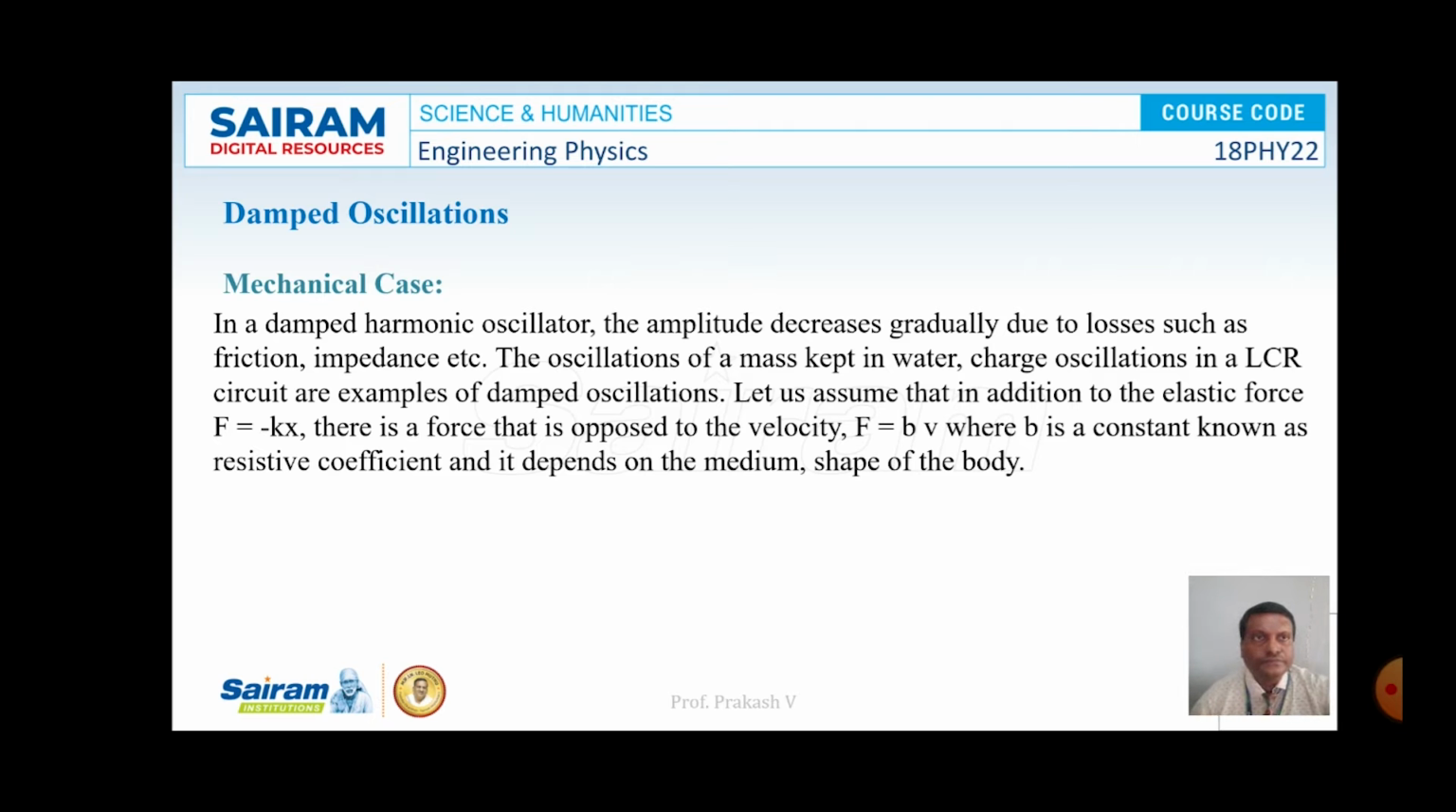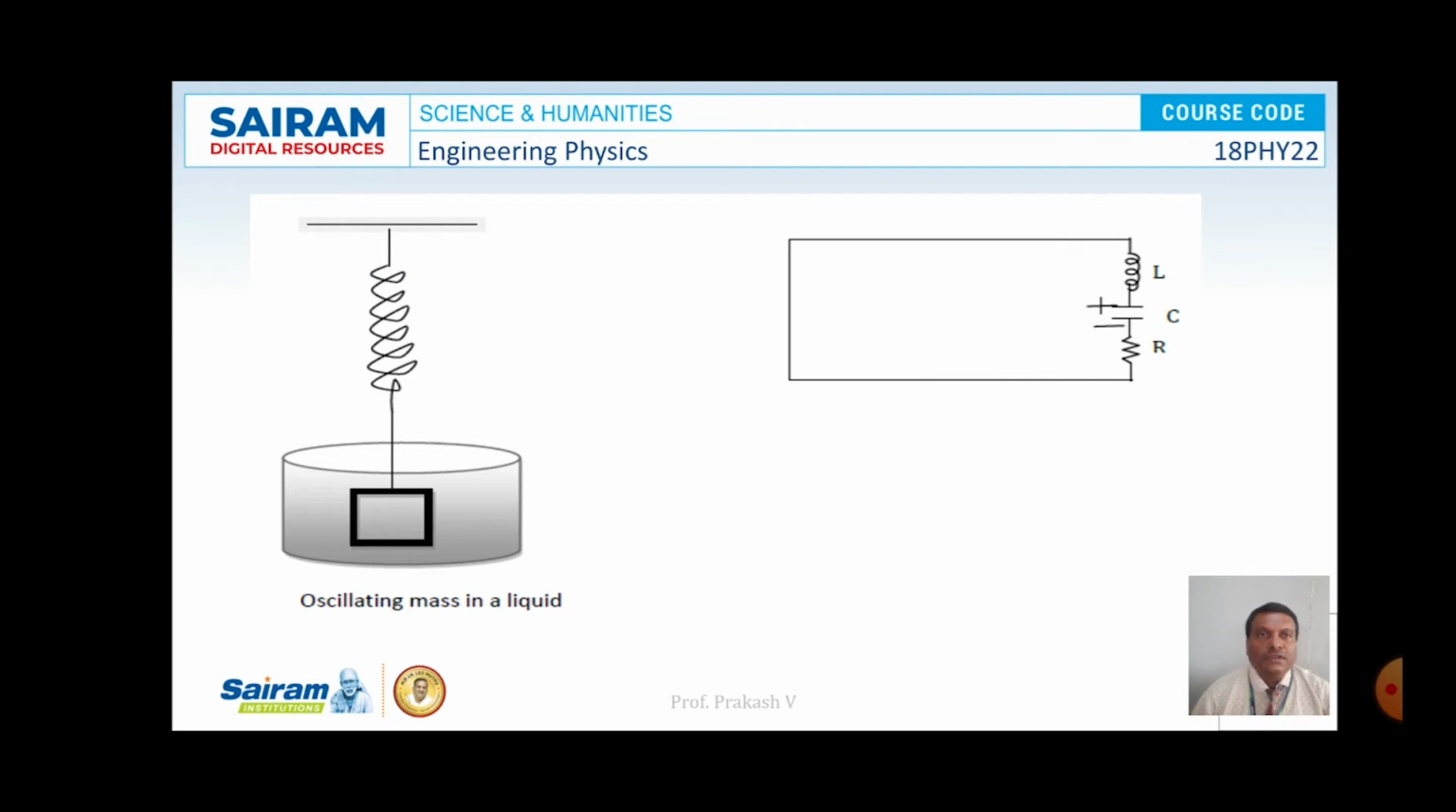Here we have objects executing oscillations. When an object kept in a liquid is allowed to undergo oscillation, because of the resistance force offered by the liquid, the mass executing oscillation inside the liquid will come to a halt after some time. This is an example of damped oscillation. Here a mass is kept in a liquid and allowed to execute oscillation, and such oscillations are all considered damped oscillations.